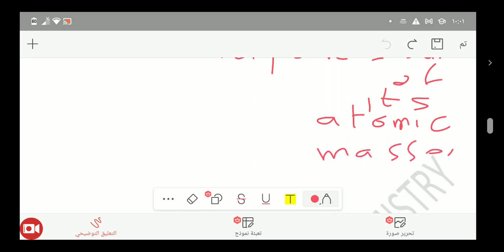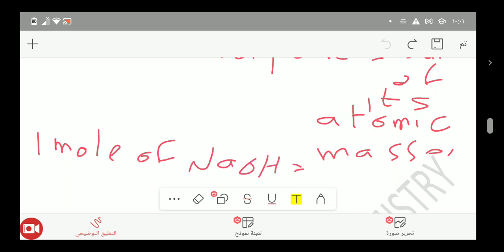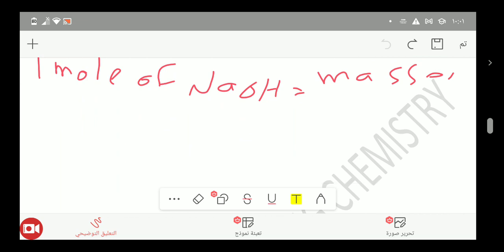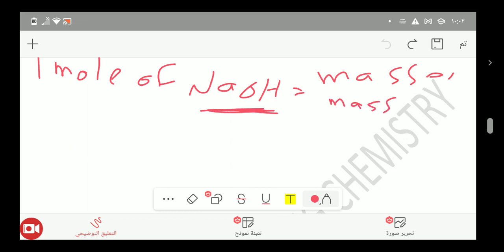For example, 1 mole of sodium hydroxide, NaOH, equals the mass of 1 compound, the mass of NaOH,